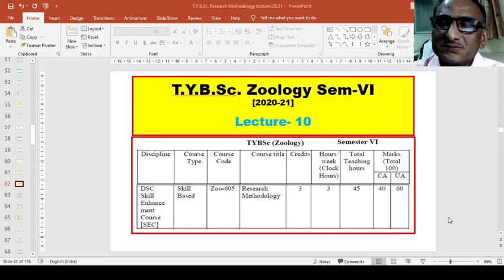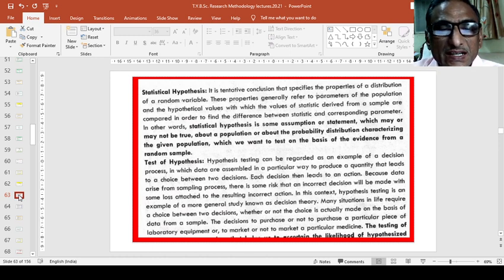Hello, hello, dear friends. Last time we have seen how the mean, median, and mode work, and how the null hypothesis and test hypothesis work.